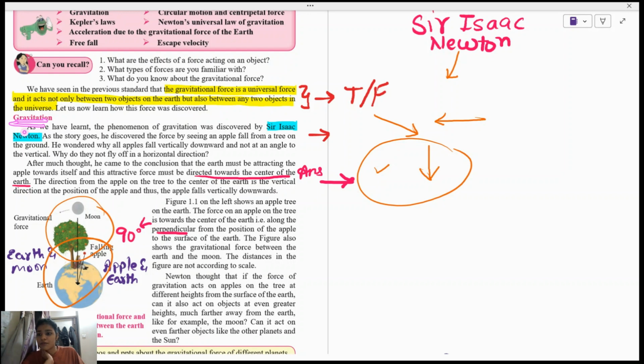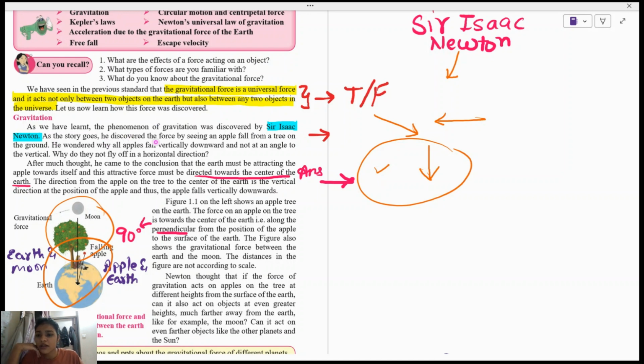Next, moving ahead. The phenomenon of gravitation was discovered by Sir Isaac Newton. This is very basic, but you just keep it in mind. I have highlighted it, and I want you to open your book and highlight it too, or if you just have a pencil and pen, underline it with pencil.